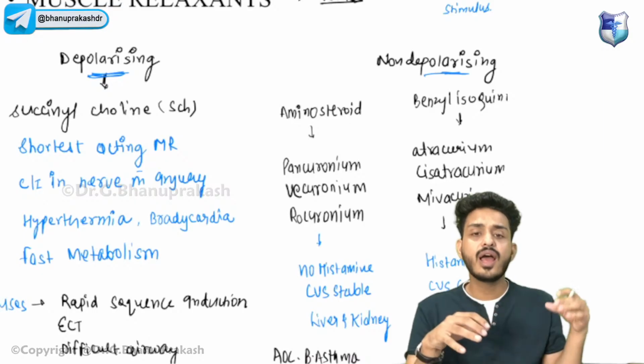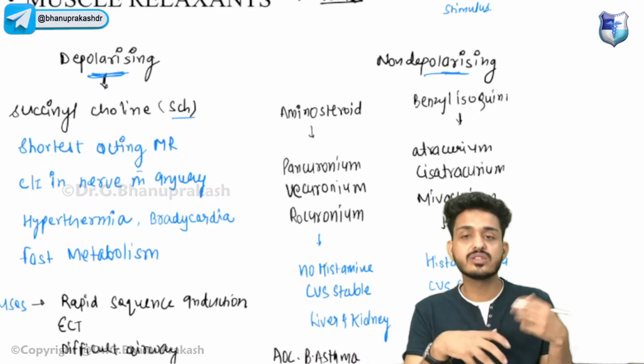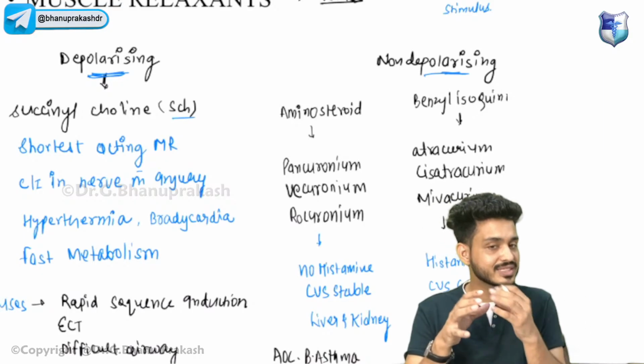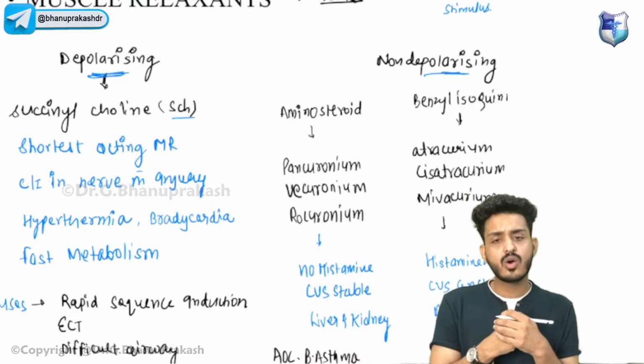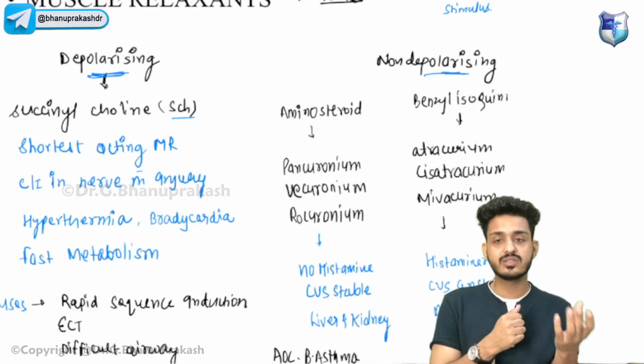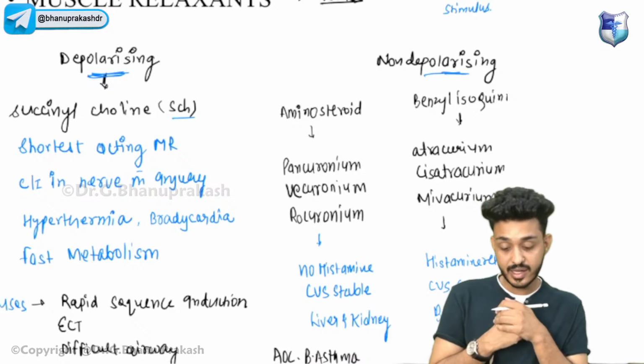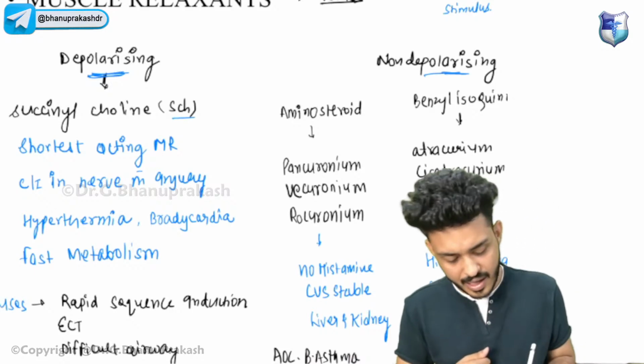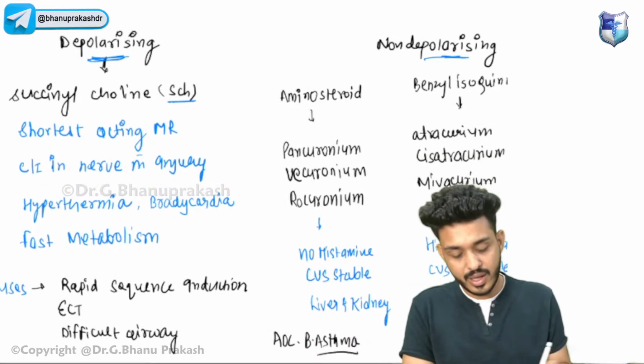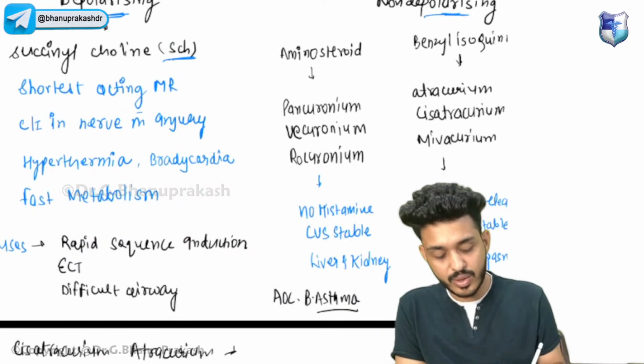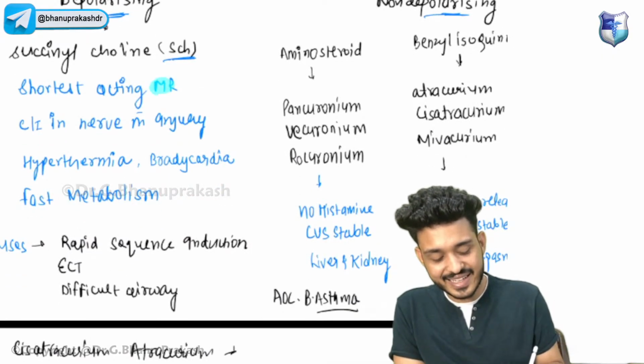Depolarizing means what? I am giving some drug which is just like acetylcholine, which is coming from the nerves. It will be causing contraction of the muscle, that is neuromuscular, present in your neuromuscular junction, right? So I will be giving a drug which is similar to acetylcholine, that is your succinylcholine, and this is the shortest acting muscle relaxant.